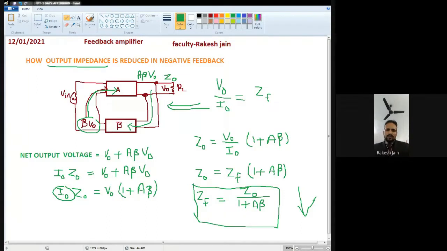Very good. Now we are going to see the next derivation.